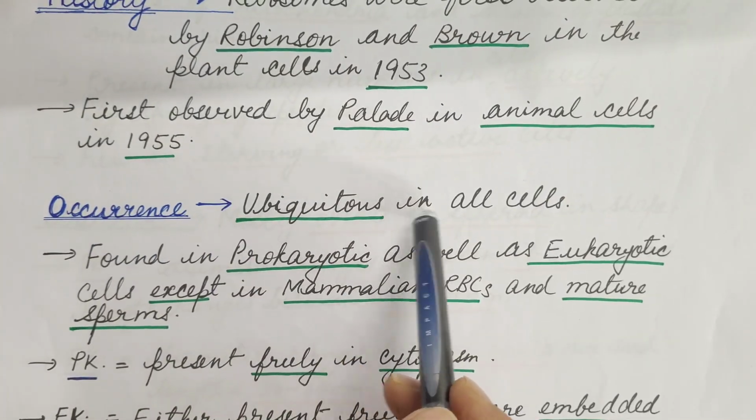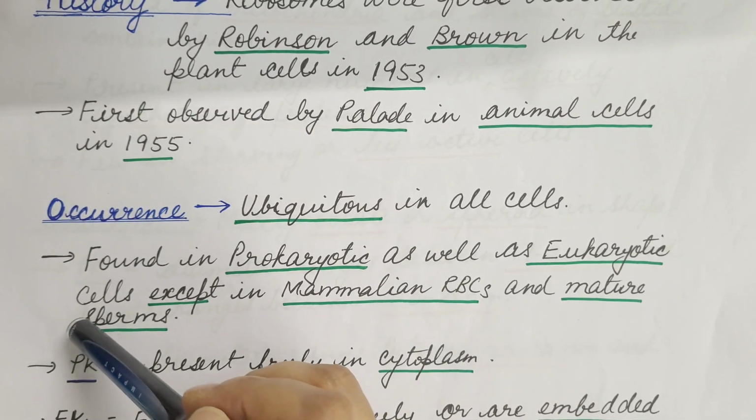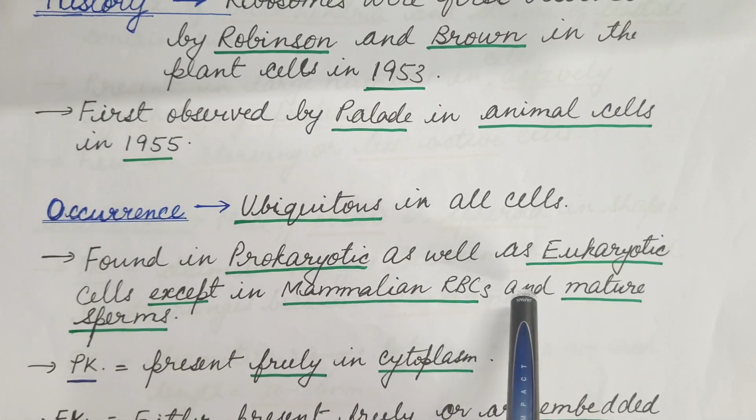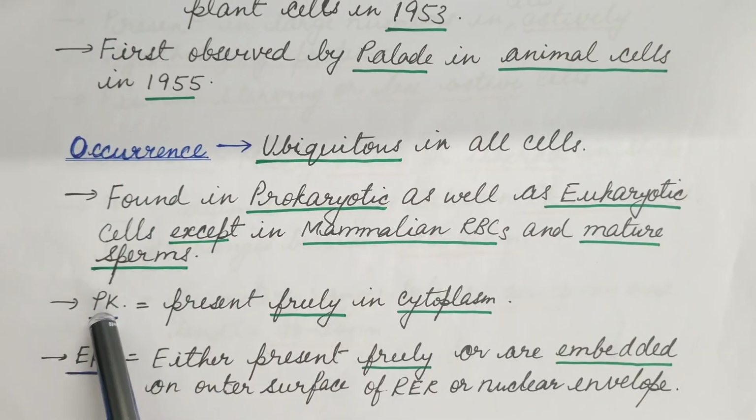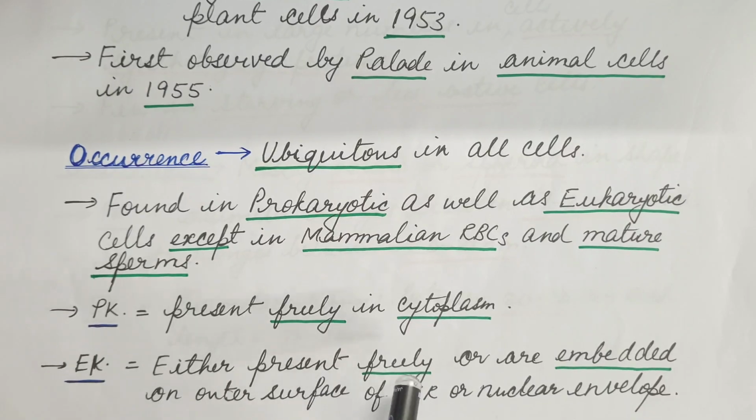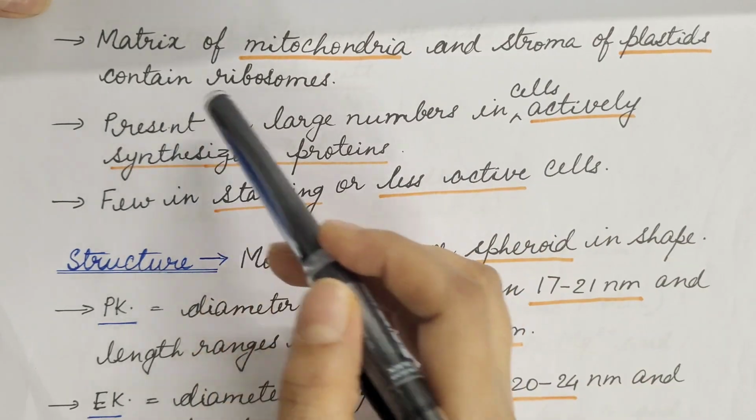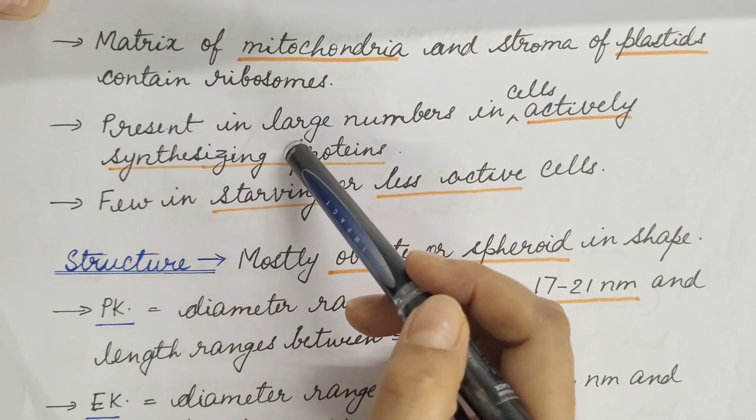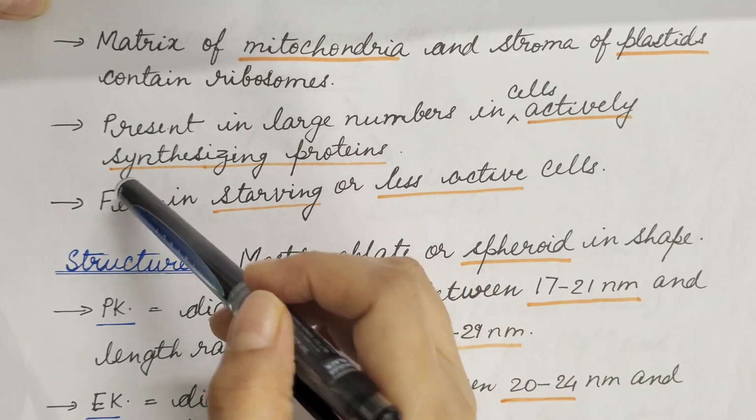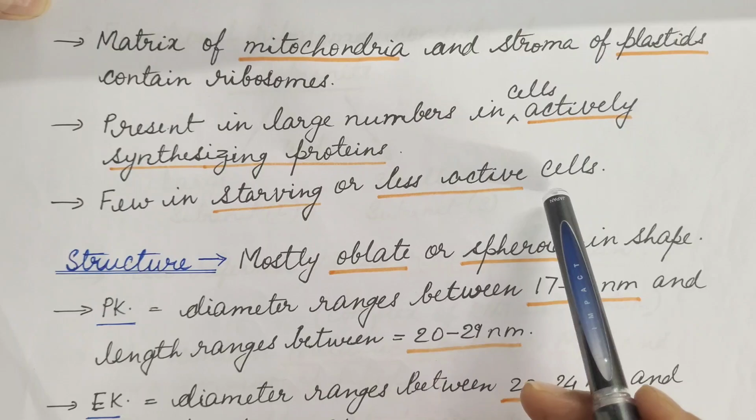Occurrence. These are ubiquitous in all cells. These are found in prokaryotic as well as eukaryotic cells, except in mammalian RBCs and mature sperms. In prokaryotes, it is present freely in the cytoplasm. In eukaryotes, it is either present freely or embedded on the outer surface of the rough endoplasmic reticulum or nuclear envelope. The matrix of mitochondria and stroma of plastids also contain ribosomes. It is present in large numbers in cells actively synthesizing proteins and present in few numbers in starving or less active cells.